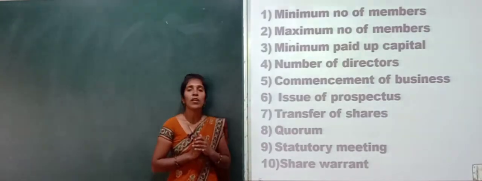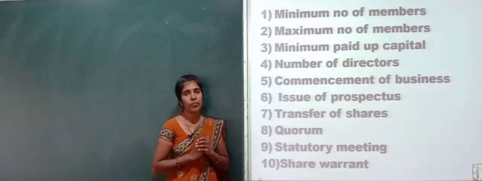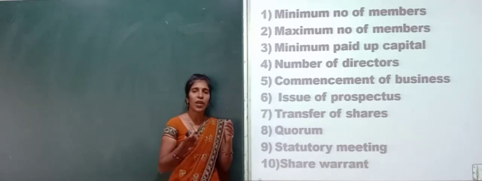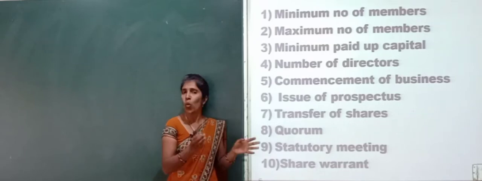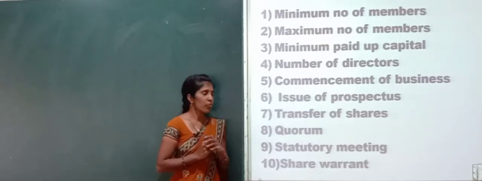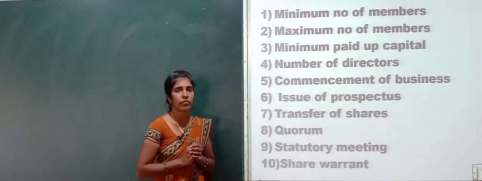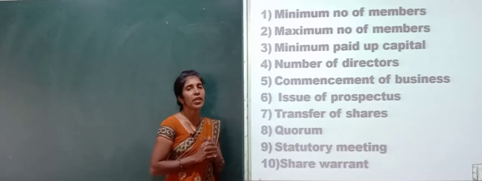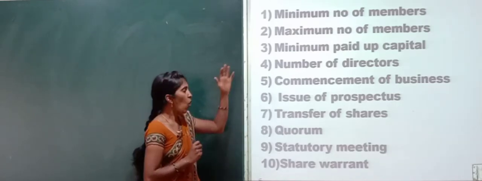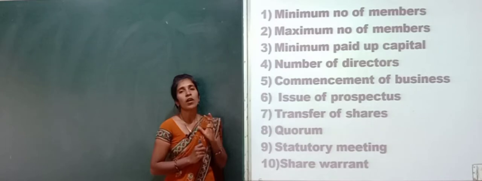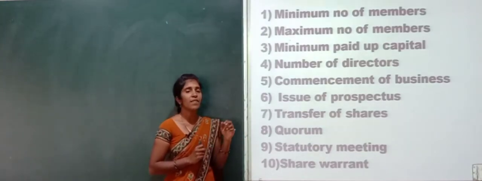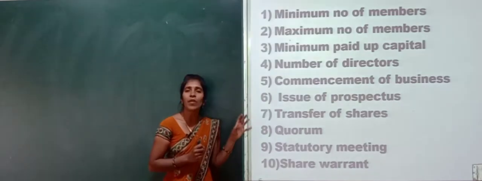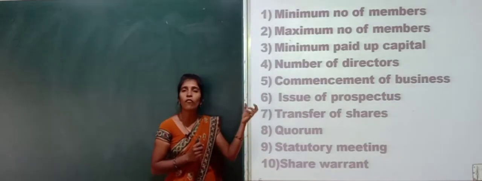And next one is the statutory meeting. A public company must hold the statutory meeting. A private company need not hold the statutory meeting. And next one is the share warrant. A public company can issue the share warrant and a private company cannot issue the share warrant. So all these are some of the differences between the public company and the private company. So these are the types of companies on the basis of members.